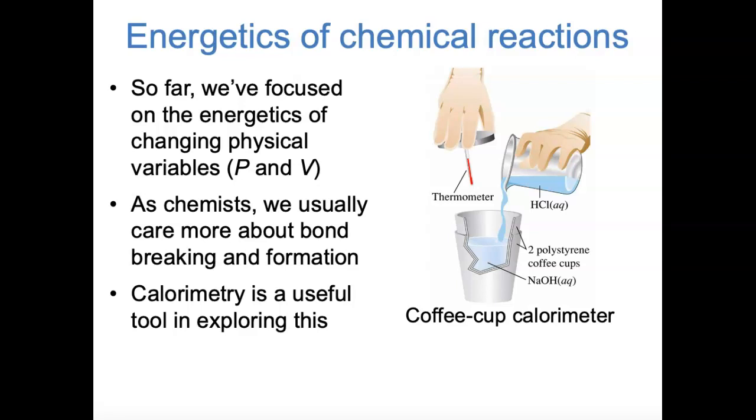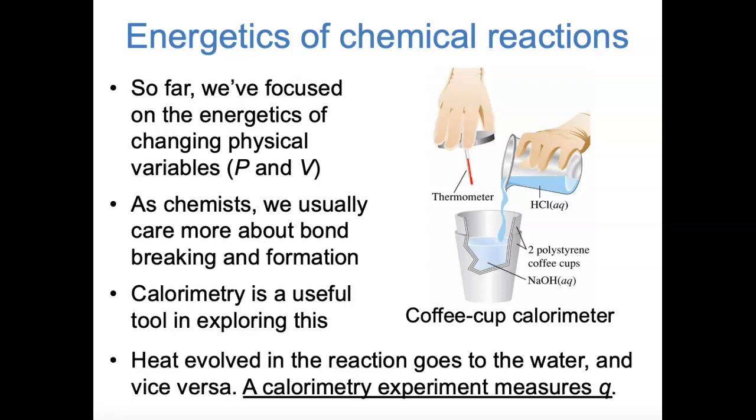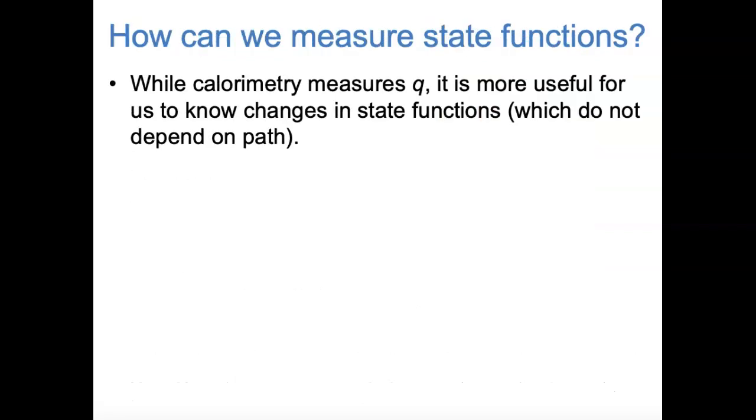Conversely, if the reaction takes in heat, then the temperature of the calorimeter goes down, and you can again measure that change to figure out how much heat was transferred. So, in calorimetry, what you're directly measuring is Q, the heat transfer of a reaction. And although it's useful for us to know how much heat is transferred, it's not exactly what we want. Ideally, we'd be able to measure the change in some state function, because we know that state functions don't depend on path. So if we know the change in a state function, we know something about the energetics of the reaction that's independent of what path that reaction took.